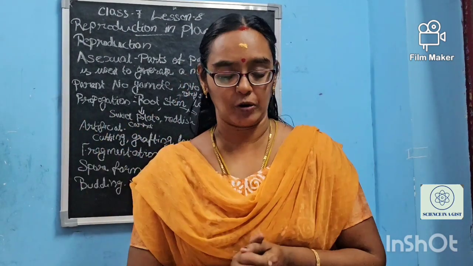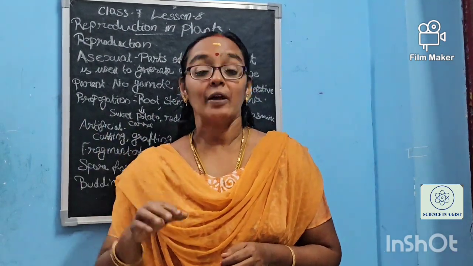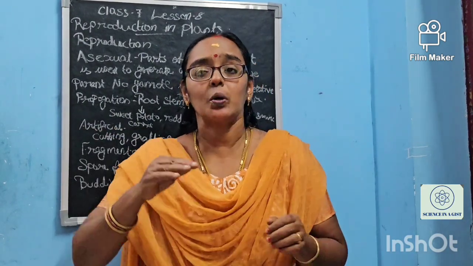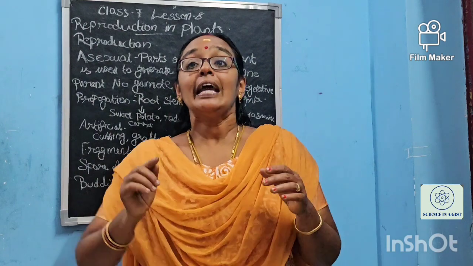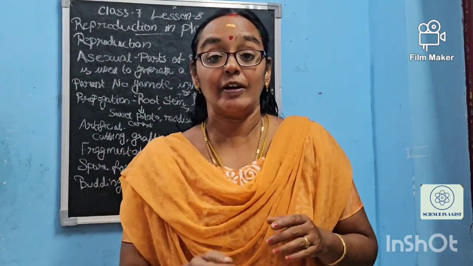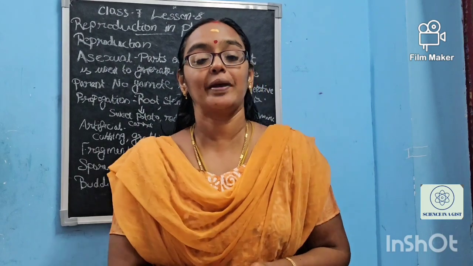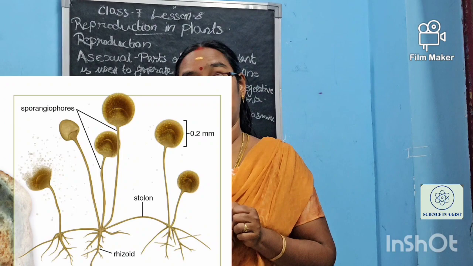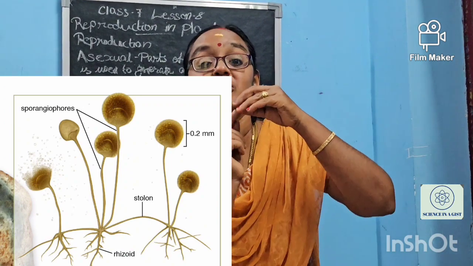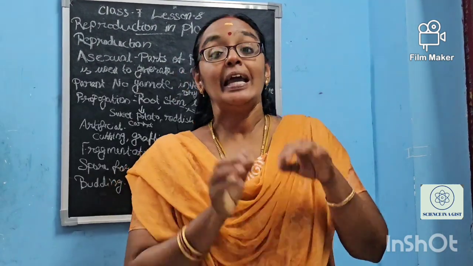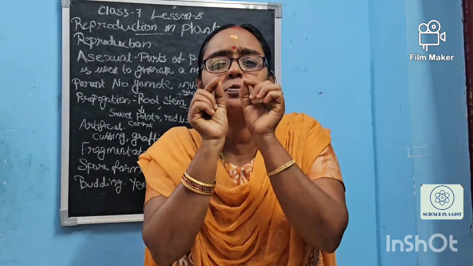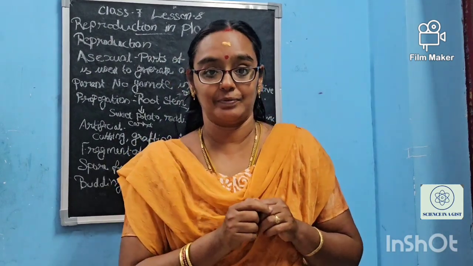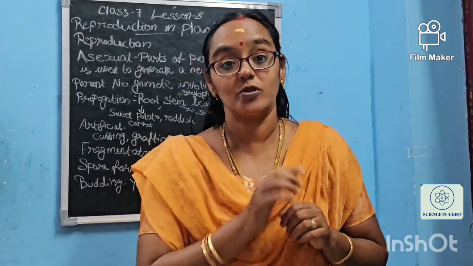I will tell you what is happening over here. The bread, okay? When it is kept over a long time, it will be a little moist. Okay, so some fungi will come. And what is that? It will look just like green. When you look deeper into it, you can see there is a stem coming up and there is a bulb over it. Okay, it is called sporangia. What is it called? Sporangia. Inside it, small, tiny particles, to say unicellular organisms, will be there. They are called spores.